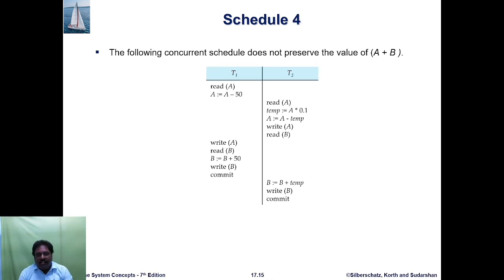Then the following concurrent schedule does not preserve the value of A plus B. T1 and T2 are both transactions. T1 reads A, then A is equal to A minus 50.